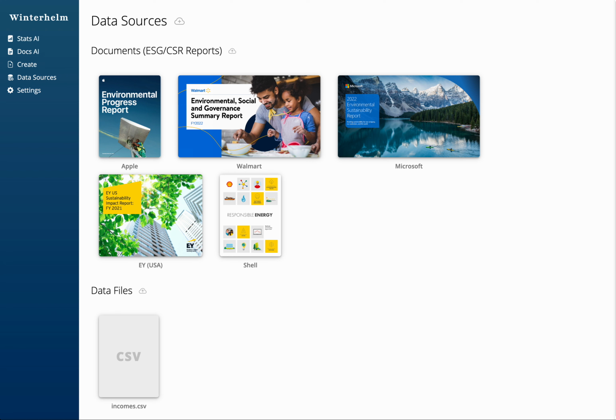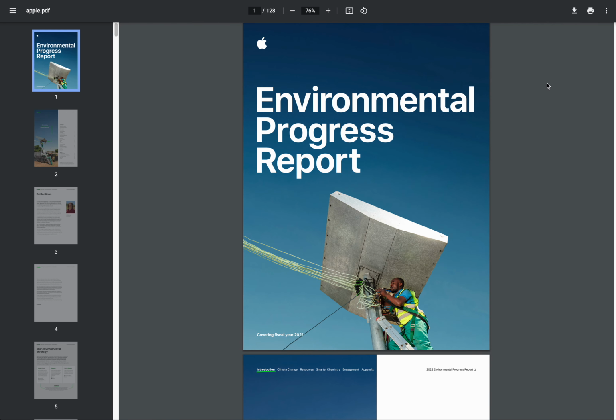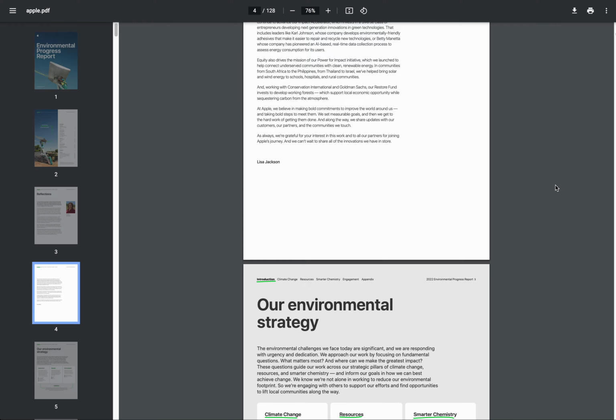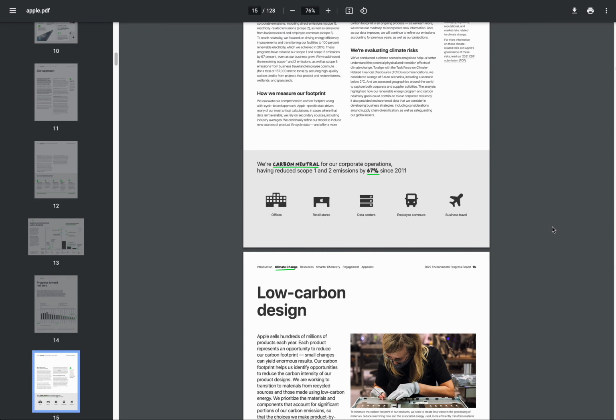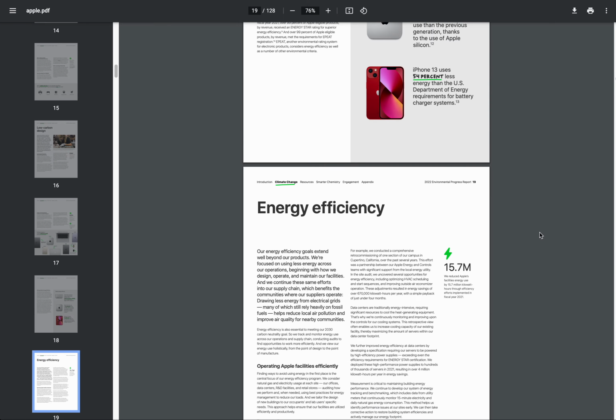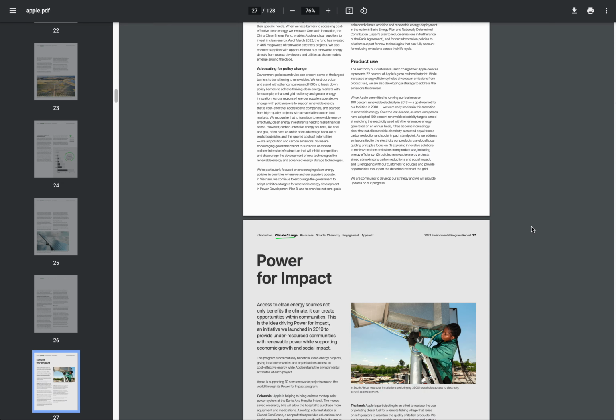I wanted to show you an example here specifically with environmental, social, and governance reports that tend to be long and tend to get a lot of attention from people. So just to give you an example of what this looks like, here's one for Apple. This report is 128 pages long. It covers everything from carbon emissions to how they source rare earth metals and elements and other things like this. So these reports are incredibly important and also extremely dense.